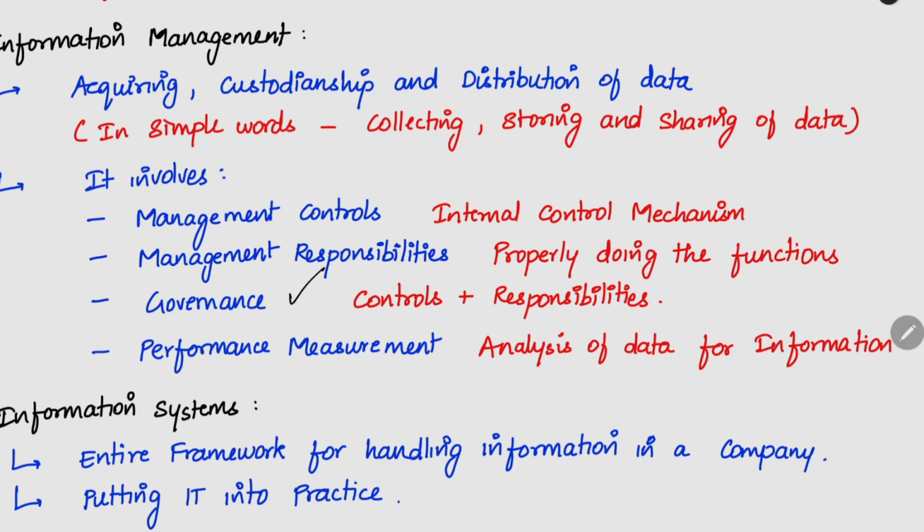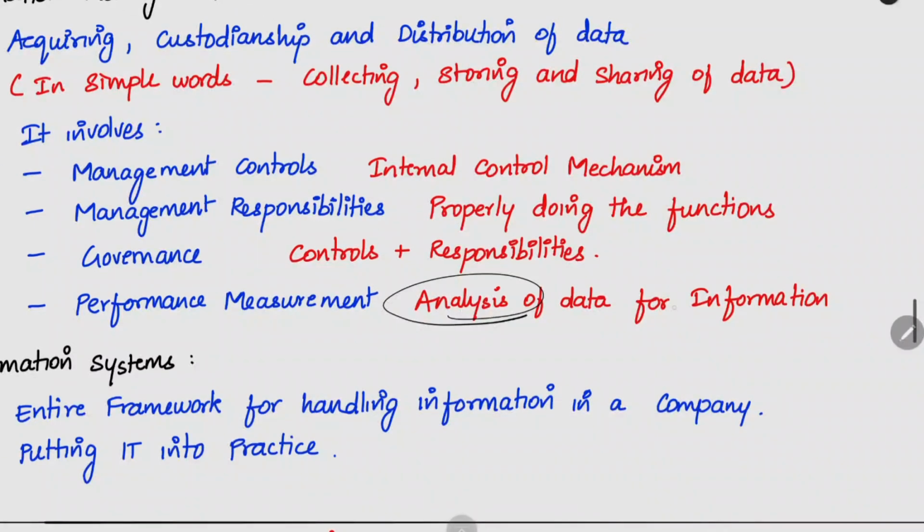What is the meaning of governance? You are governing the data. You are keeping controls and doing it with responsibility. When you combine these three, it comes under governance. Performance measurement: when you analyze the same data for information, after collecting the data, that comes under performance measurement. That is the meaning of the different terms given here.